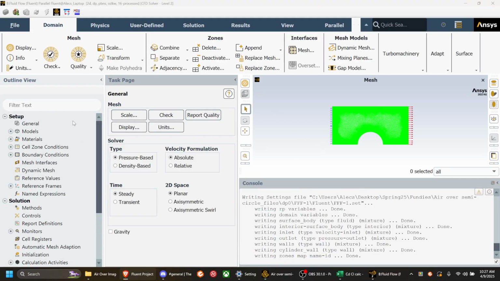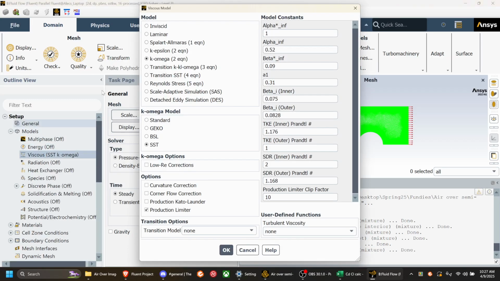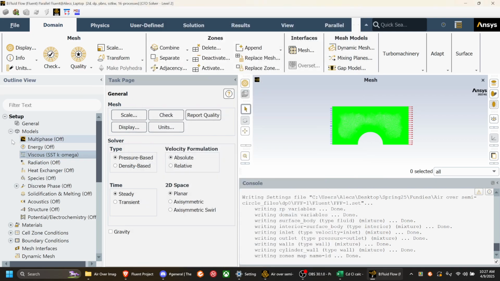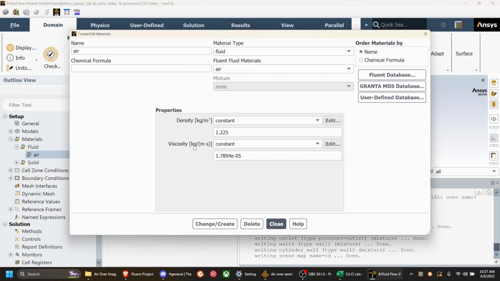Right, here it is. So we have a couple guidelines for this. First things first, I will start with a viscous one. I'm just going to live with K omega because the assignment says that any turbulent model will do. For our fluid, the assignment says to use 1.2 for the density, so I'm going to just change that. It doesn't say anything about the viscosity, so I'm going to keep it as is.